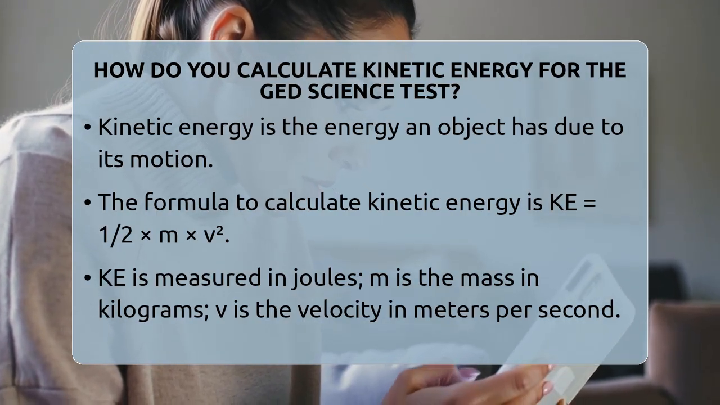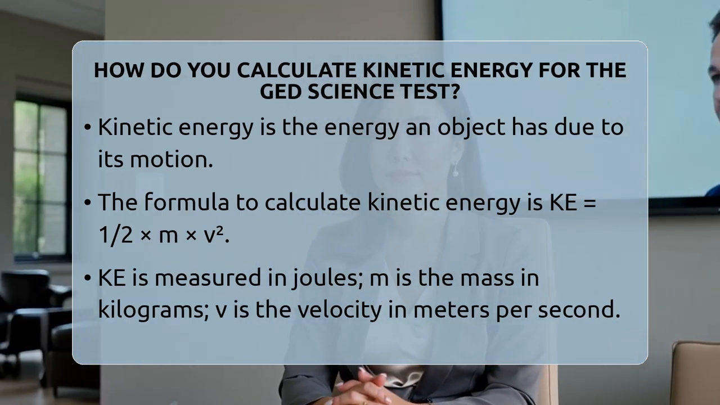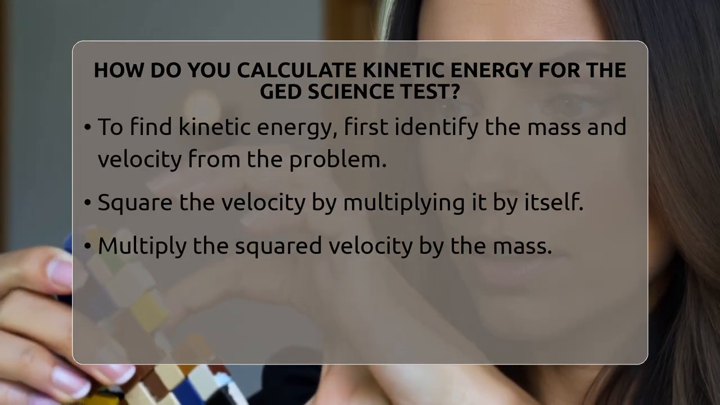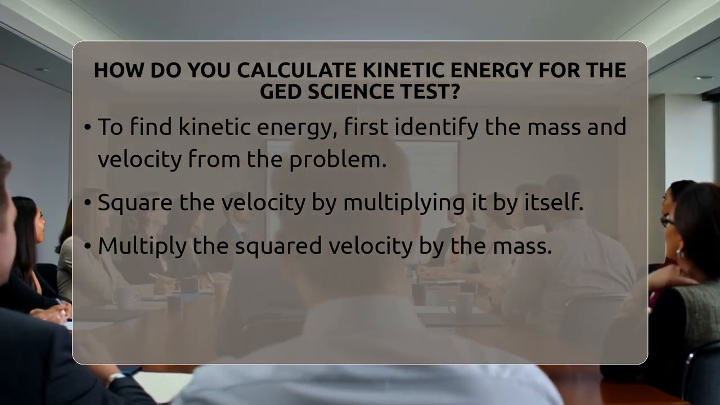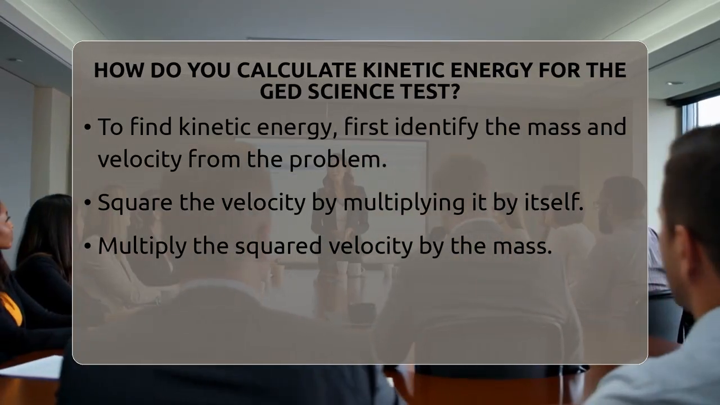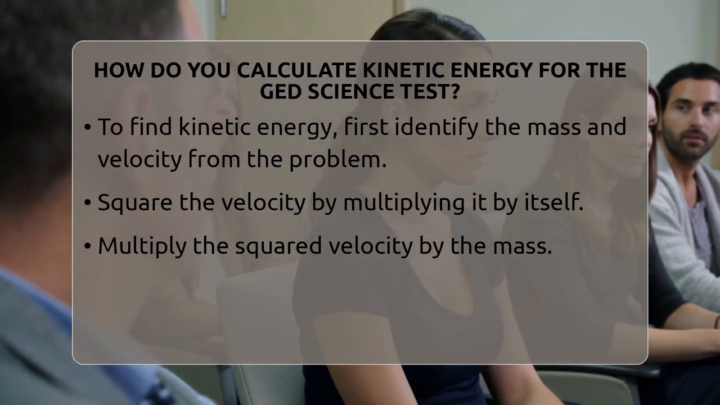KE is the kinetic energy, measured in joules. Joules are units that tell us how much energy something has. The m stands for mass, which is how heavy the object is, measured in kilograms. The v is the velocity, or how fast the object is moving, measured in meters per second.